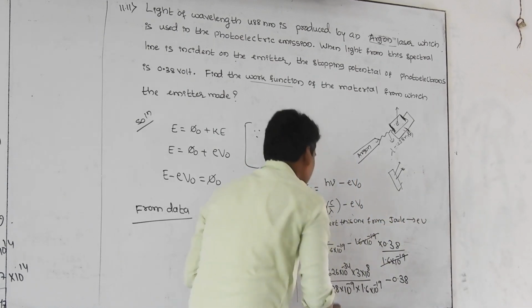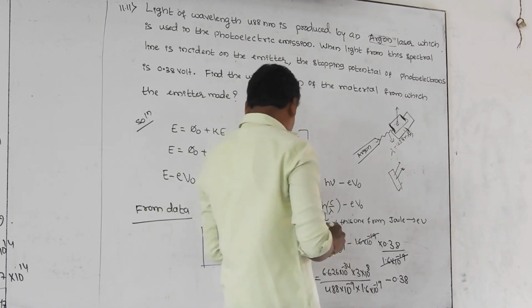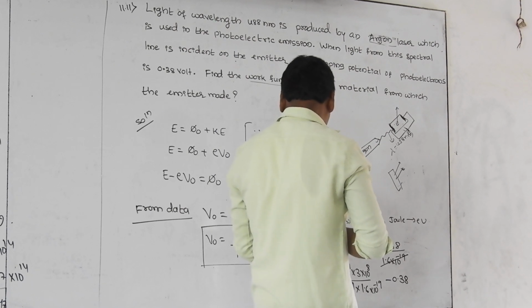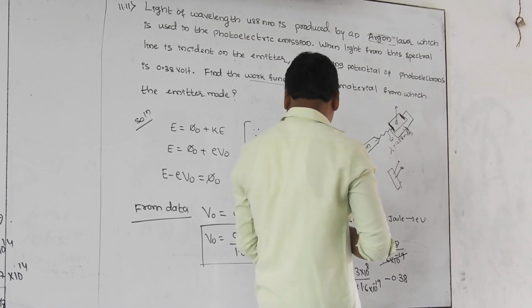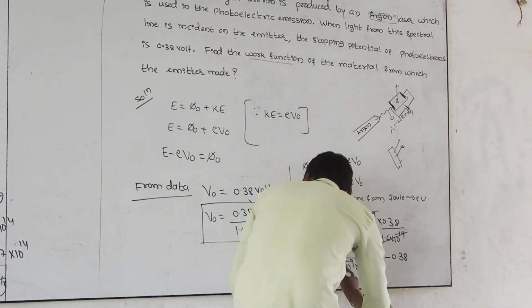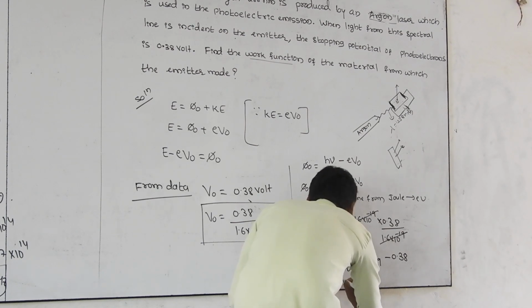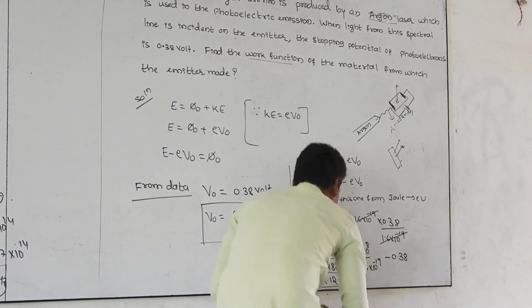This hc by lambda into 1.6, we get the final answer as 2.12 electron volt. This is the final answer.